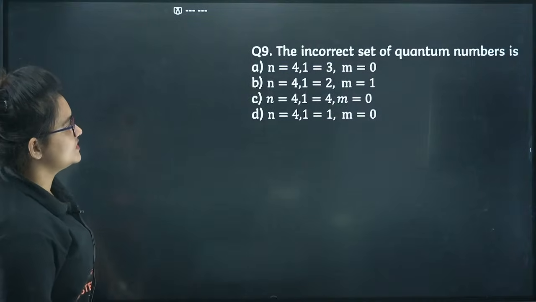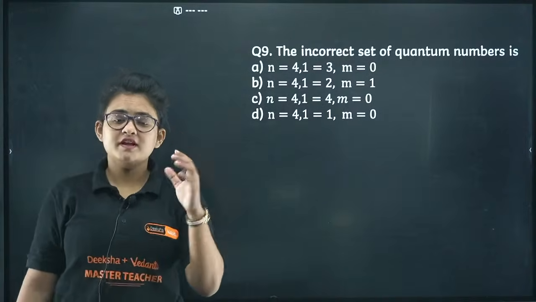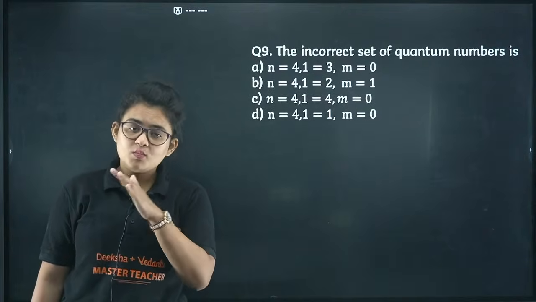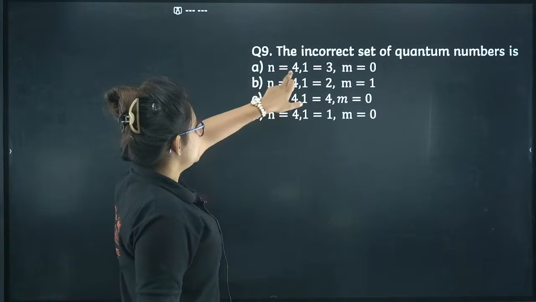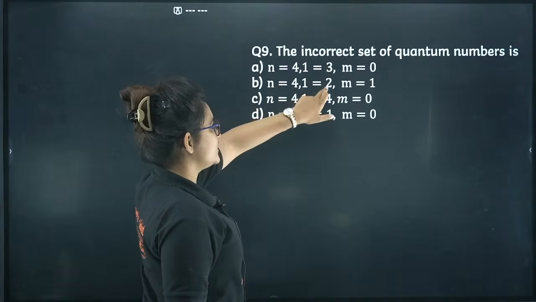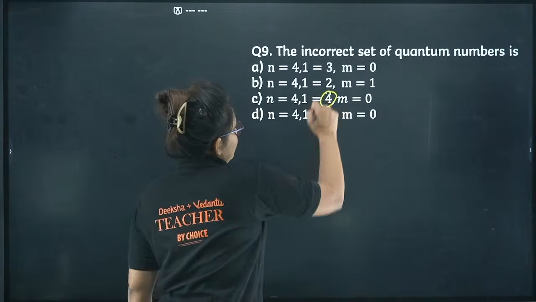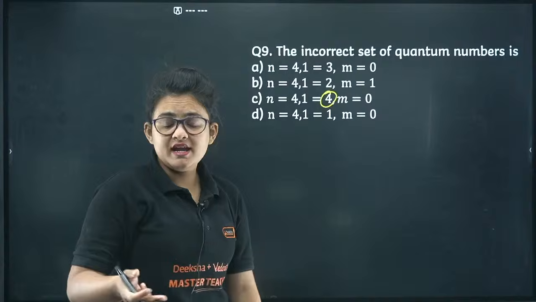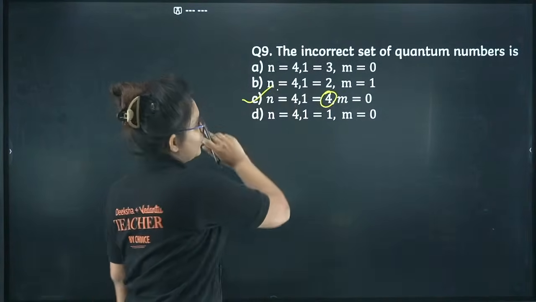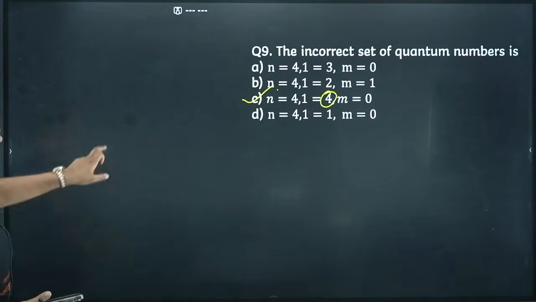The incorrect set of quantum numbers. Whatever the n value, the l value should be 0 to n minus 1, right? For n = 4, any value from 0 to 3 is possible. But in this case, you can see l cannot be 4 when n is also 4. It should be within 0 to 3, right? So this is the wrong option, the incorrect set. I guess it's clear now.